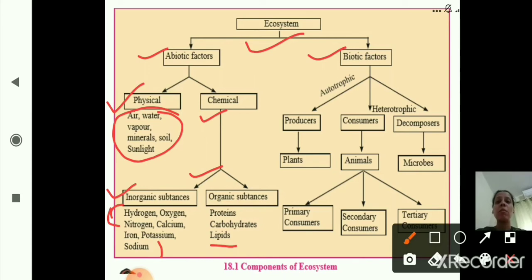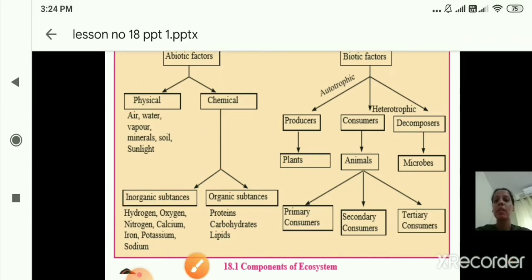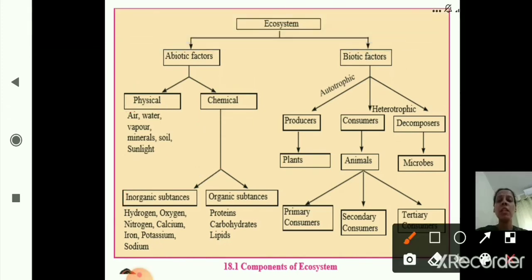Now we'll start with biotic factors. I hope you are clear till here. Once again we will repeat this. Now ecosystem is divided into abiotic and biotic factors, non-living and living factors, right? So abiotic factors are further divided into physical and chemical.